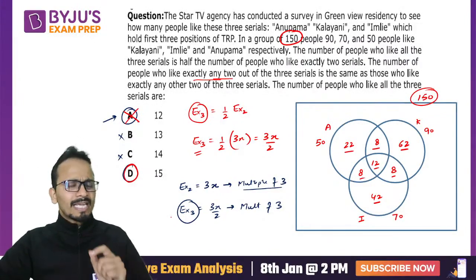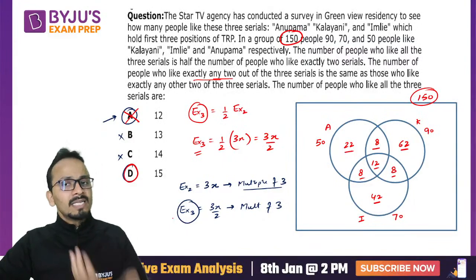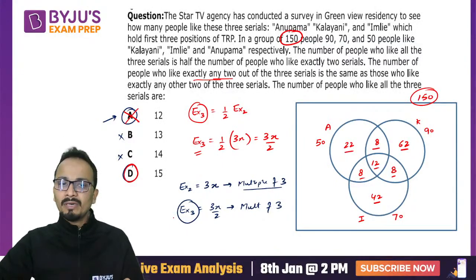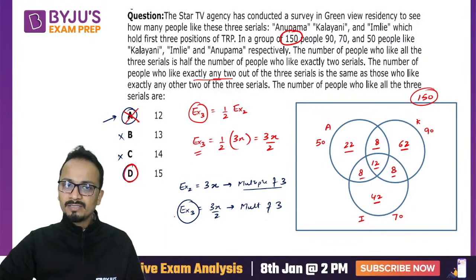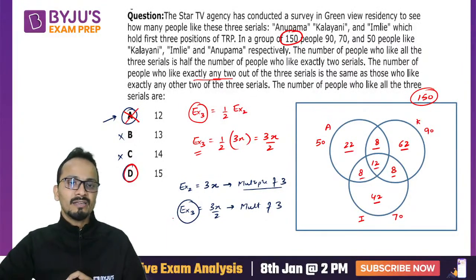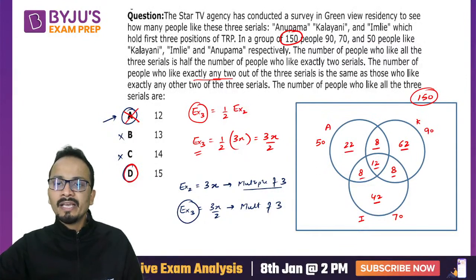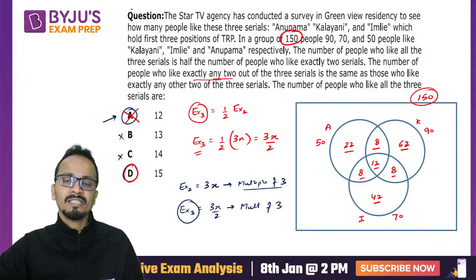Now the catch is, the answer can also be any multiple of 3 greater than 15. I could have put 18 here as the value of exactly 3, and that will also make this Venn diagram.